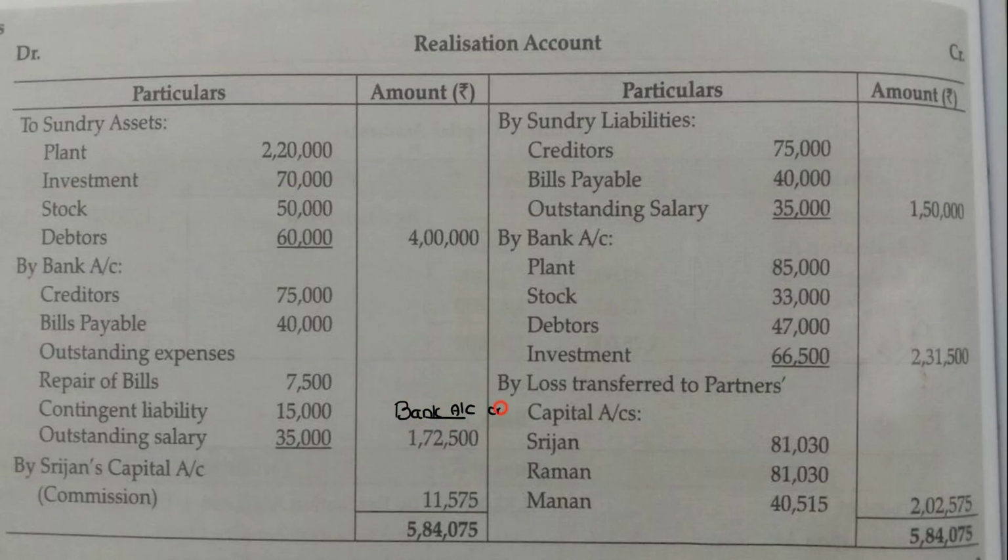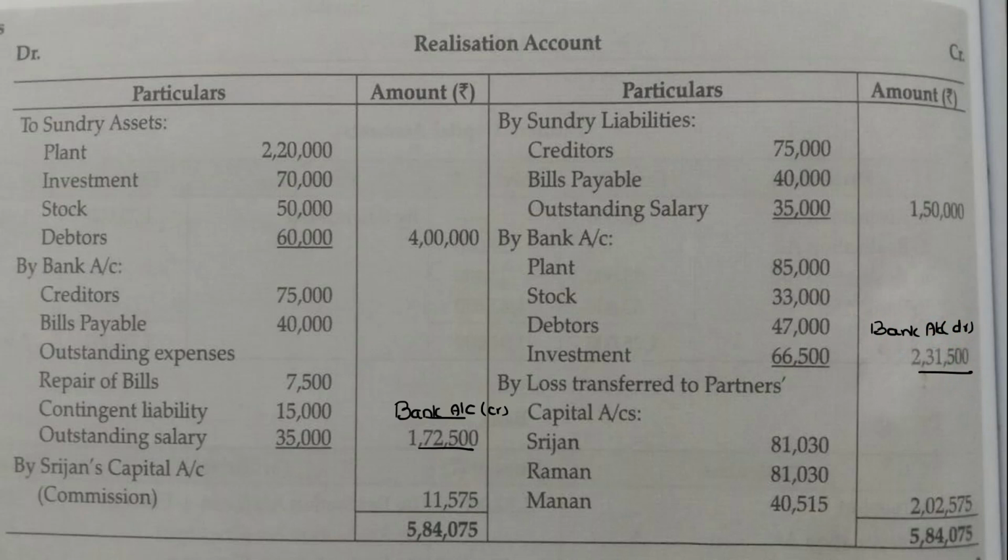On the credit side of the bank account, 1,72,500 is the payment made towards outside liabilities, the contingent liability and the repair bill. Everything together goes on the payment side of the bank account, that is the credit side, whereas the total on the receipt side of the bank account,